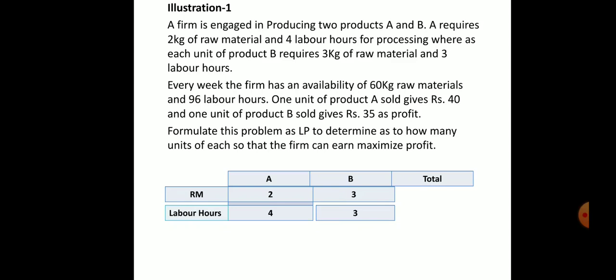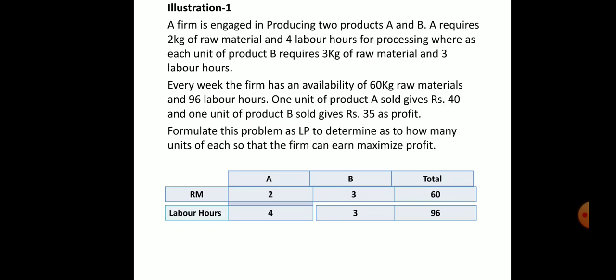Next, the firm has an availability of 60 kgs of raw material in a week. You have available in the warehouse a total capacity of raw material per week of 60 kgs, and 96 labor hours. So in a week, you have 60 kgs of raw material and 96 labor hours. Okay, it's clear, student.